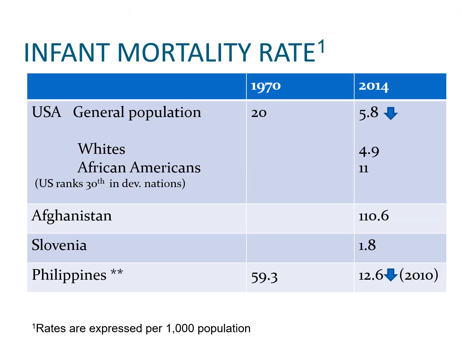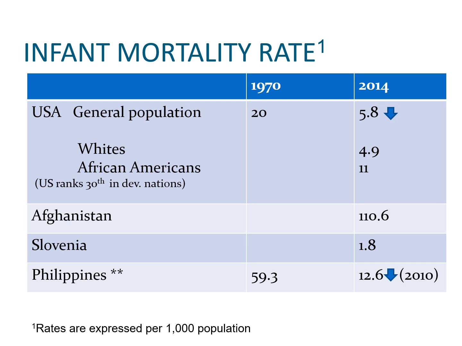The infant mortality rate through the years in the United States has declined from a level of 20 deaths per 1,000 live births in 1970 to about 5.8 deaths per 1,000 live births in 2014. And this is also comparable to the rates in the Philippines, in our country, where in 1970 there were 59.3 deaths per 1,000 live births, which has declined to 12.6 deaths in 2010.